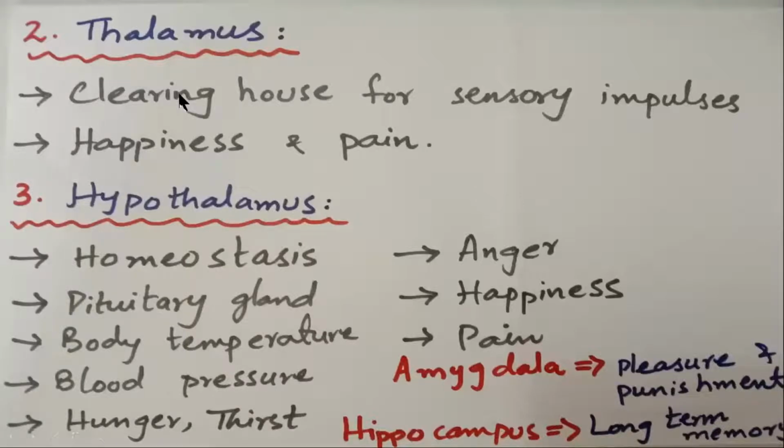Second part, remember we are discussing the parts of the forebrain, right? The second part is the thalamus.